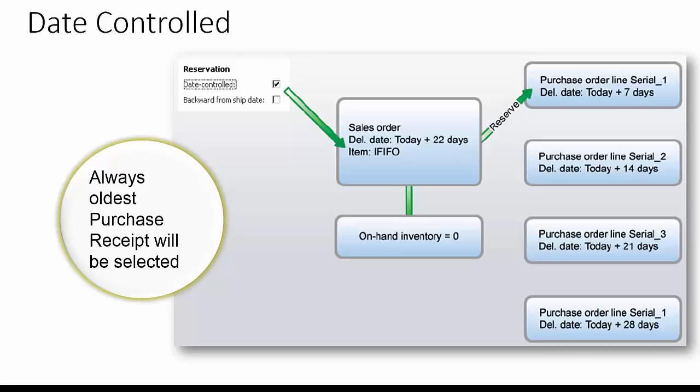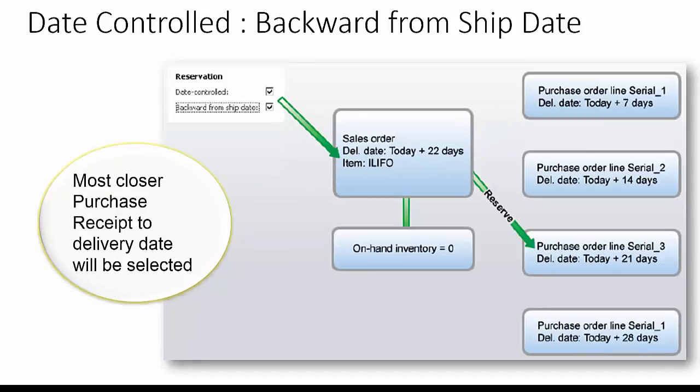However, the first 3 purchase receipts qualify for the date control reservation, since the 4th purchase receipt is later than the sales order delivery date. Out of the 3 qualifying purchase receipts, the system will reserve against the oldest one, that is 7 days later. Let us review the backward from ship date. Reservations are processed according to the LIFO principle. This means that the receipt with the most recent date is reserved. For example, considering the same previous example, out of the 3 qualifying receipts, the most recent one will be selected for the reservation. That is the receipt for which the receipt date is 21 days later.